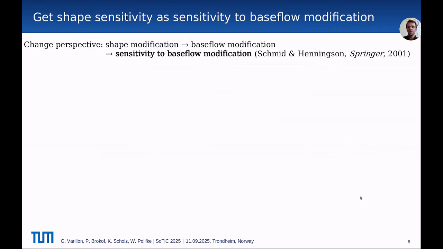And the main idea here is to see the shape modification as a base flow modification. And therefore, the shape sensitivity becomes a sensitivity to base flow modification. This is a very good starting point because we know how to compute base flow sensitivities from adjoint fields. So I will walk you through this.